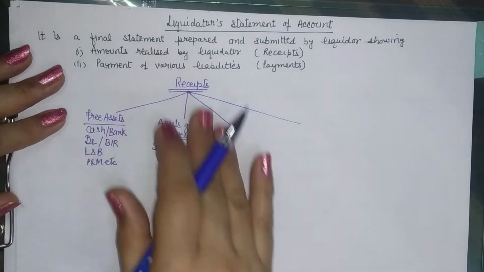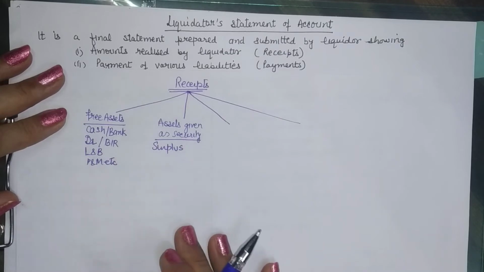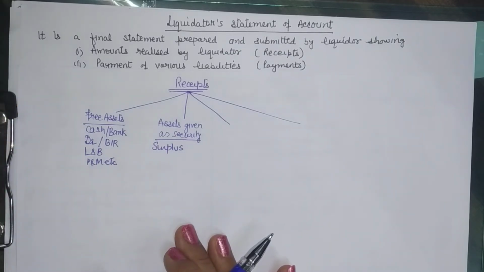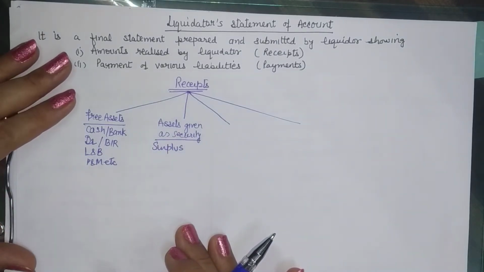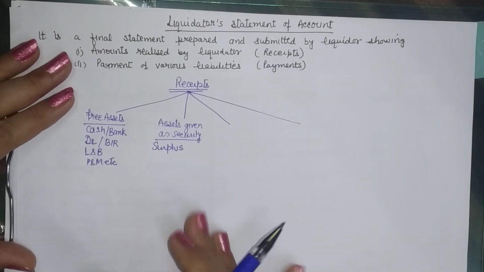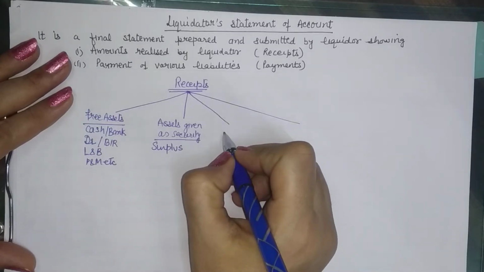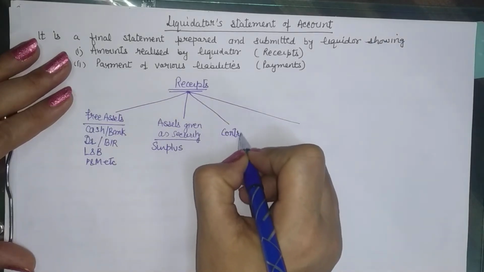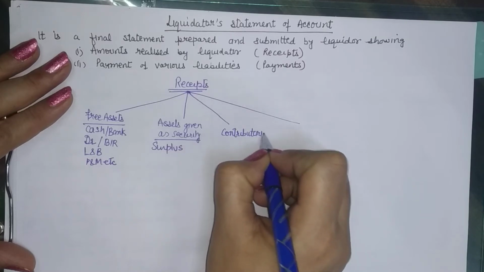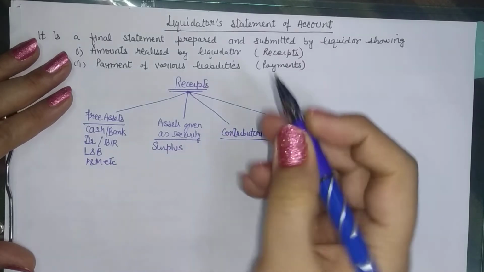Now, after selling off the assets, who else can pay? In case of sole proprietorship or partnership, we have seen that the capital holders, that is the owners, which in this case are shareholders, are to pay the money. Here also we ask them to bring the money. They are referred to as contributories. So the company will ask the contributories to make payments.